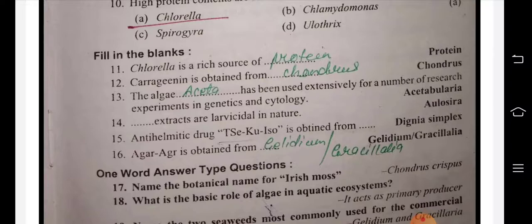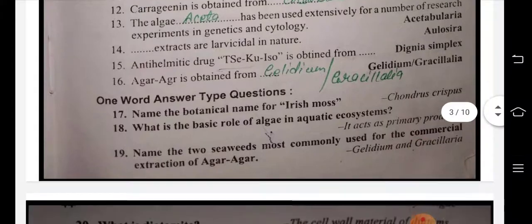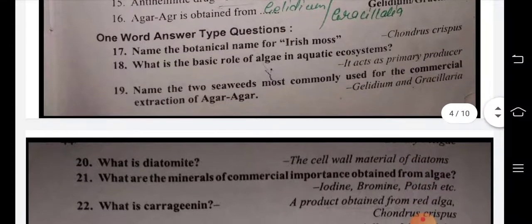The alga Acetabularia has been used extensively for a number of research experiments in genetics and cytology. Acetabularia. Oscillatoria? are larvicidal in nature. Anti-thyroid drug is obtained from Digenea simplex. Agar-agar is obtained from Gelidium, Gracilaria. Name the botanical name of Irish moss: Chondrus crispus.